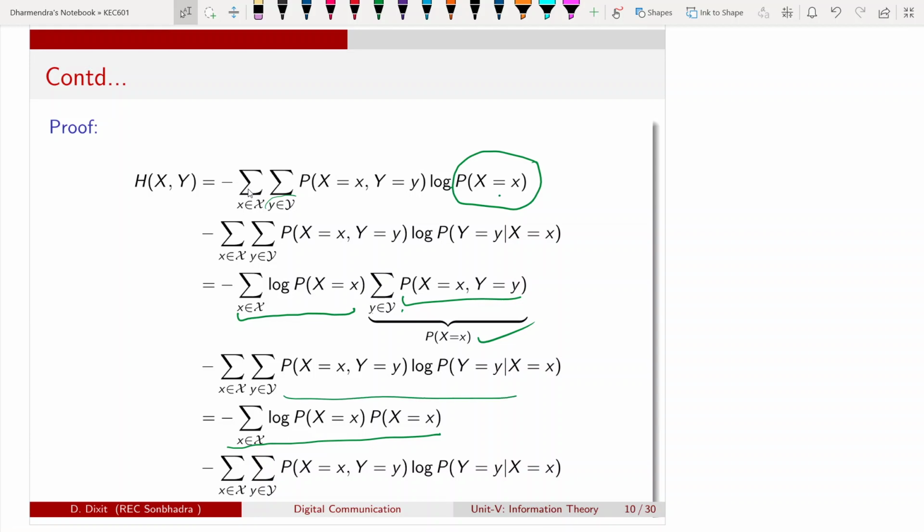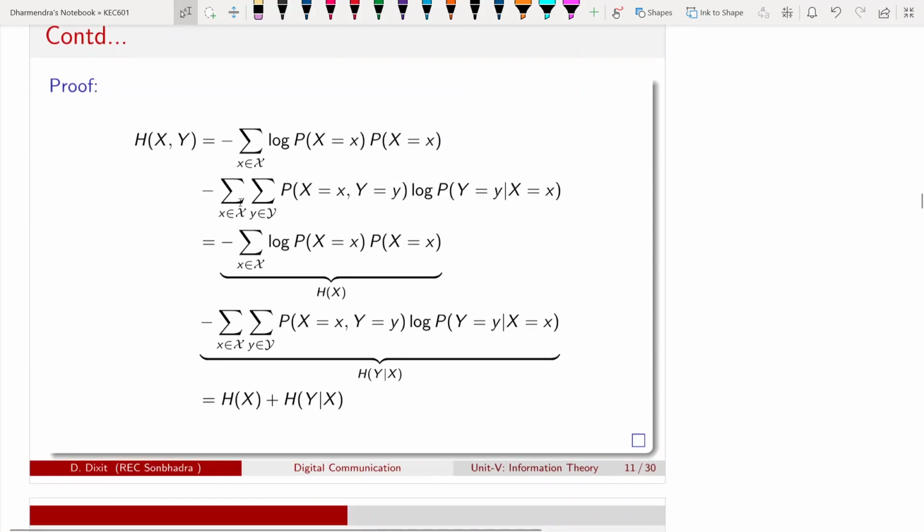This term is the same. In the next slide we can show that this is equal to the entropy of x, and this is equal to the conditional entropy of y given x.